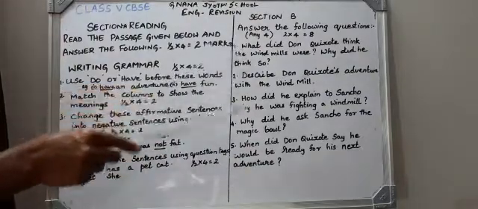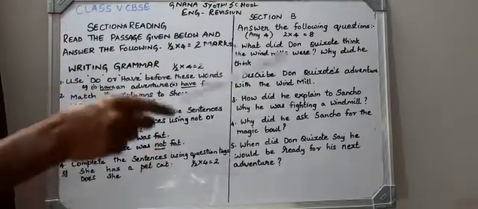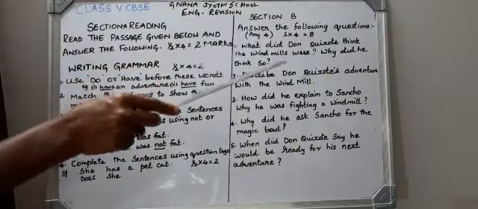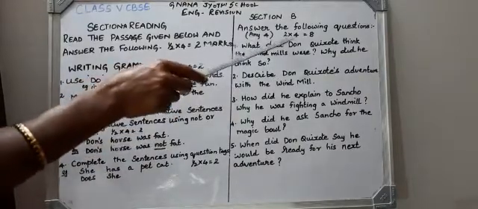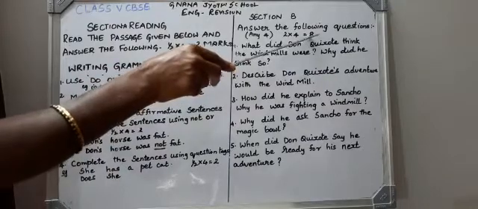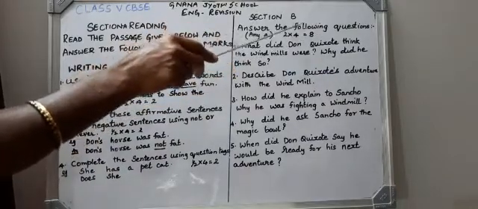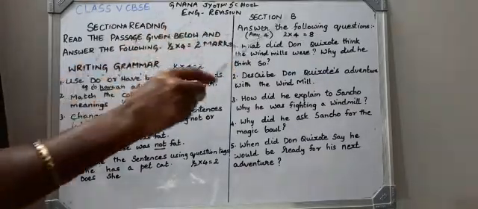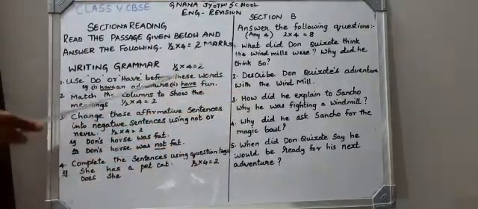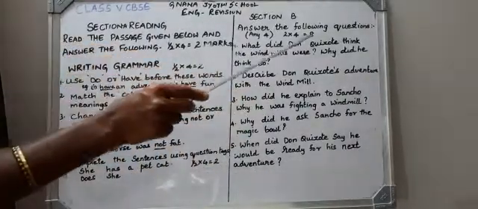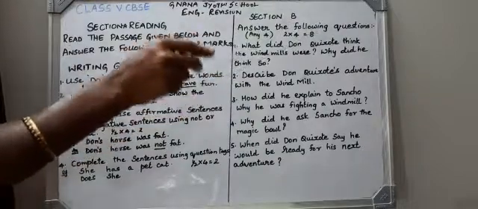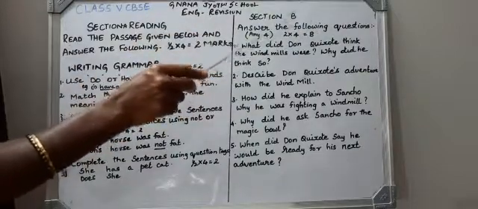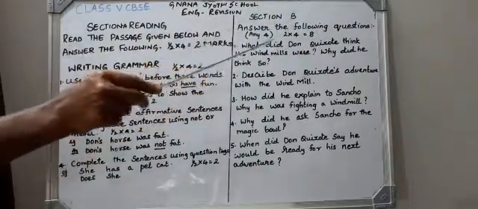So children, here 5 questions are given. You have to write any 4 questions. Each question carries 2 marks, that is 8 marks, children. Total 18 marks. So here if you write everything neatly, you will be getting 2 marks. So 18 plus 2, 20. 20 marks is for your English test.